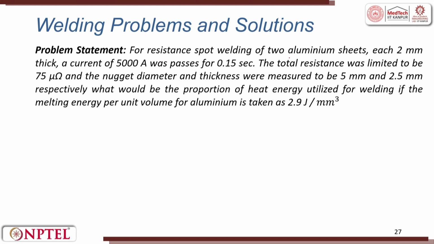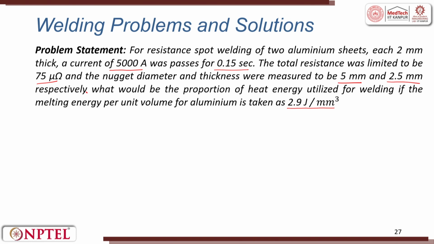For resistance spot welding of 2 aluminum sheets, each 2 millimeter thick, a current of 5000 ampere was passed for 0.15 seconds. Total resistance was limited to be 75 micro ohms only, and the nugget diameter and thickness were measured to be 5 millimeter and 2.5 millimeter respectively. Nugget dimensions are given here. What would be the proportion of heat energy utilized for welding if the melting energy per unit volume of aluminum welding is taken as 2.9 joules per millimeter cube?